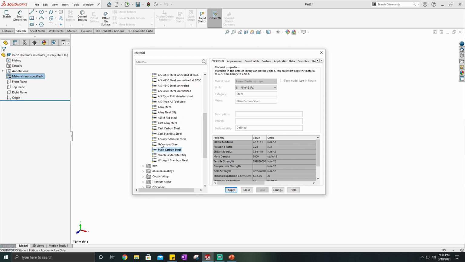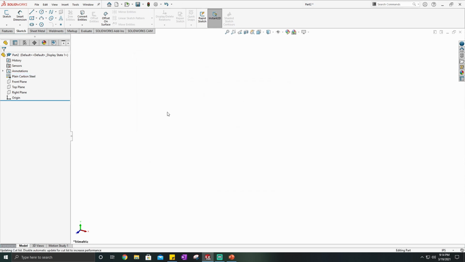But in order to select the material, you can just click on one. So I'm going to click on plain carbon steel, click apply, and then click close. So now our material's set. You can see it over there, plain carbon steel. So from here, you're ready to begin creating something.